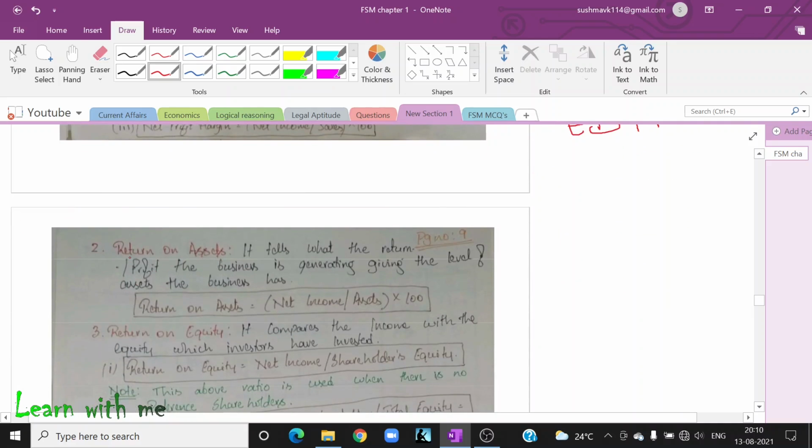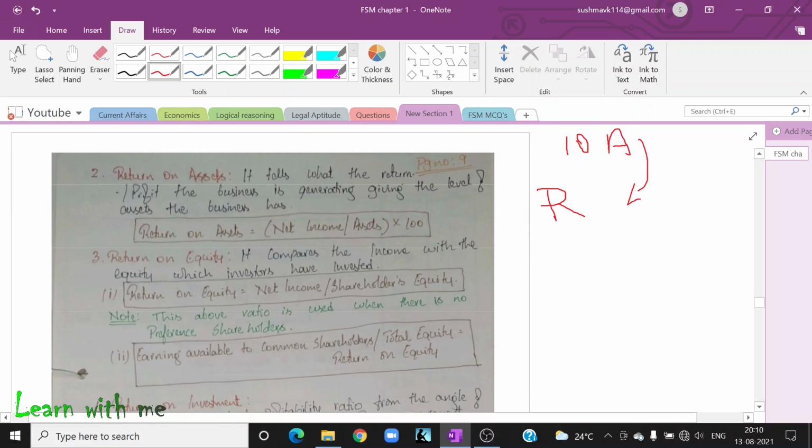Okay. Next, return on investment. I am investing 10 rupees in some asset. What is the return I am getting from that? That we calculate by the use of this formula, net income divided by asset into 100. Return on equity. Equity is nothing but stock. It compares the income with the equity held by investors. Who are investors? We are the investors who invest in certain companies. It may be any company. Return on equity is equal to net income divided by shareholders' equity. We'll read all this in the coming chapters.